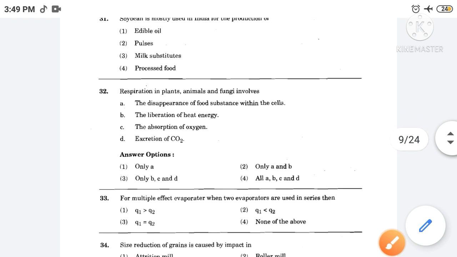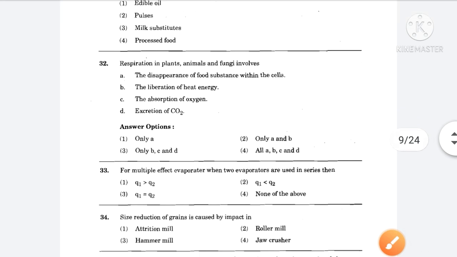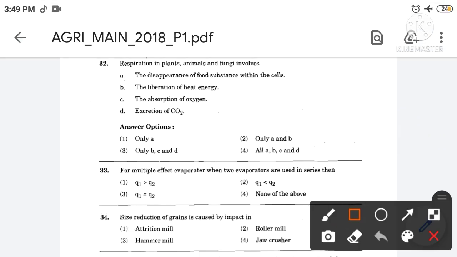Then next, respiration in plants, animals and fungi involves. The correct answer is option number 4. So the respiration in plants, animals and fungi involves the disappearance of food substance within the cell, the liberation of heat energy, the absorption of oxygen and the excretion of CO2.